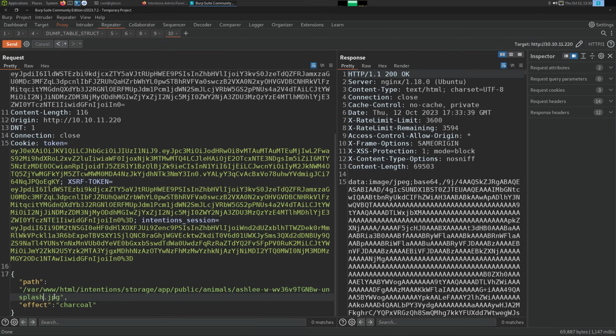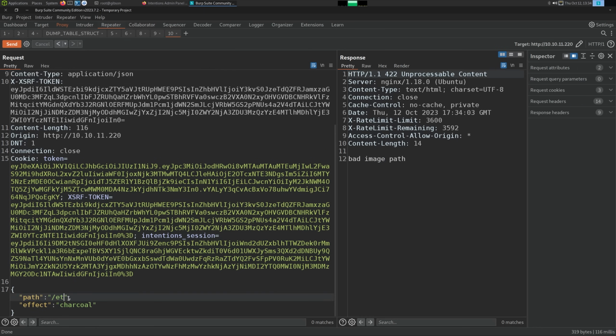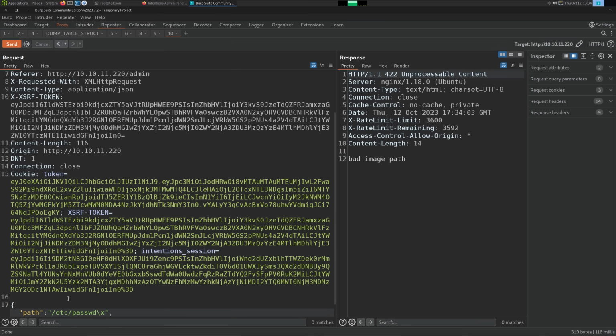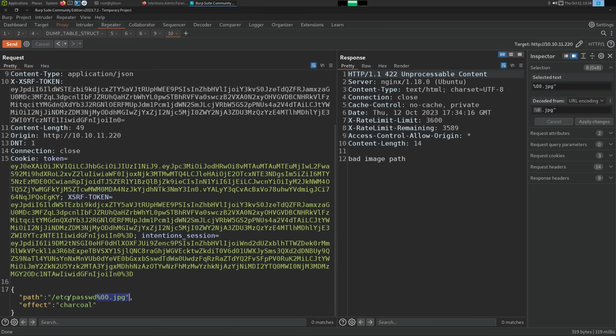Because if it said unknown file here and it ended in .jpeg, then we knew our /etc/passwd request would have to end in .jpeg. But since bad image path is for both, if it doesn't exist and doesn't end in the correct extension, we can't enumerate that way. We could still try /etc/passwd and then a null byte or something. Let's see, .jpg like that. Still a bad path. So that doesn't work.